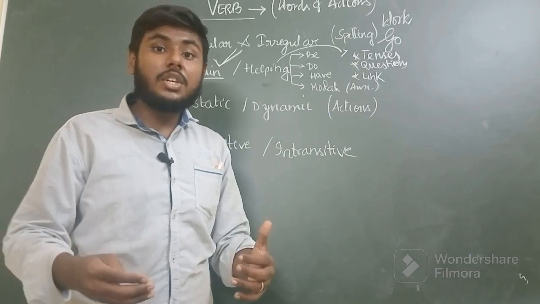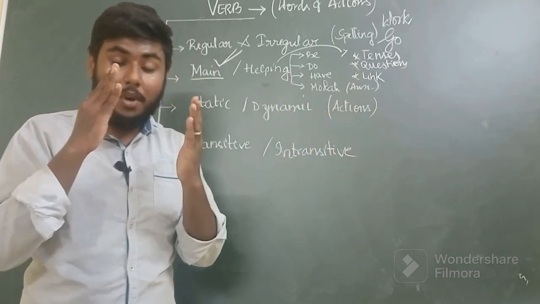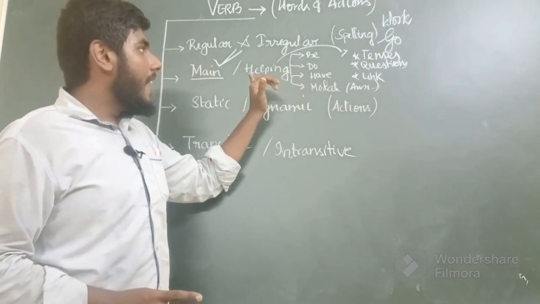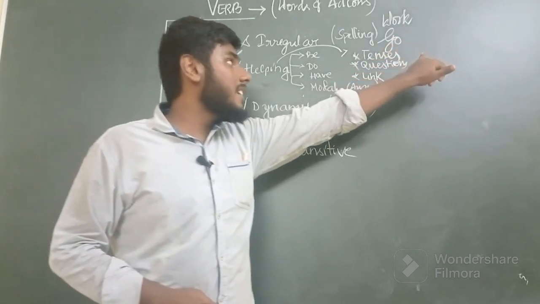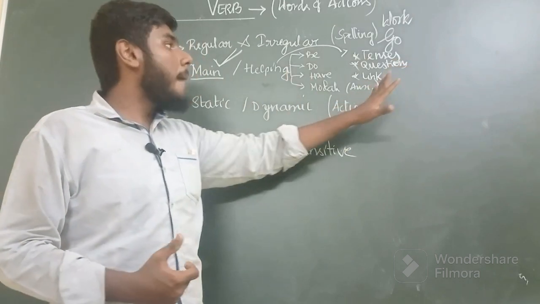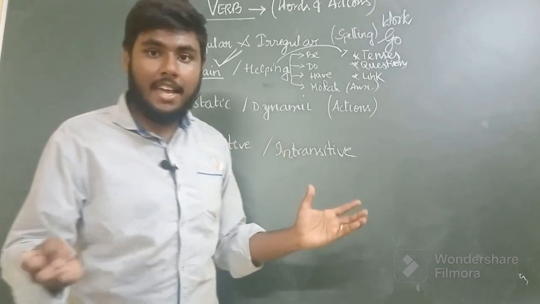And if you want to convert a statement into a question, that requires a helping verb. So a helping verb will help you in knowing tenses, or converting a sentence into a question, and it also establishes a link between the main verb and the context of the entire sentence.